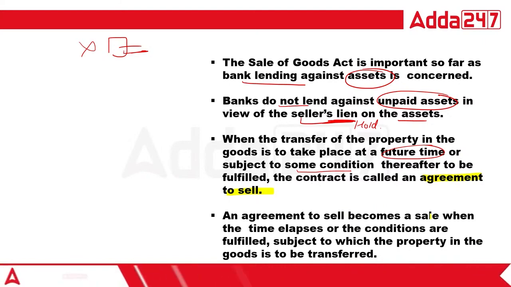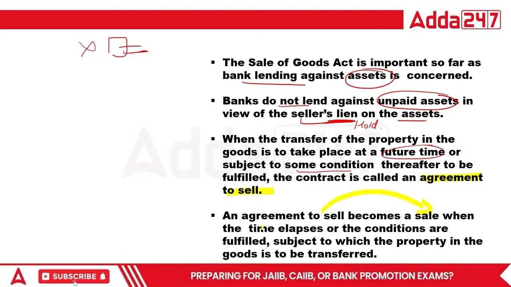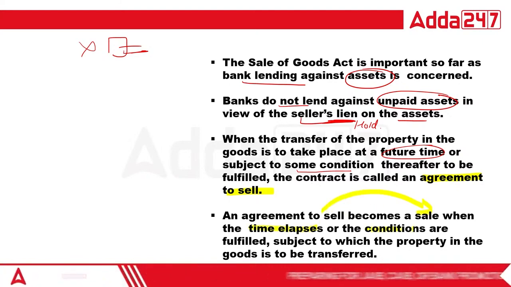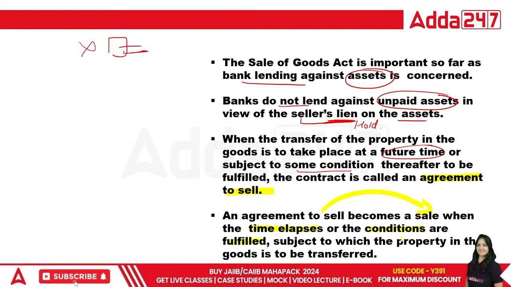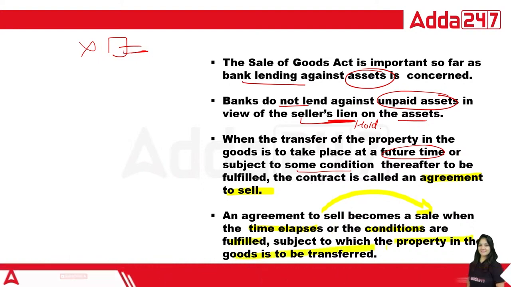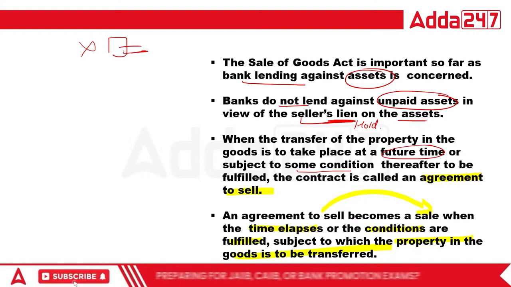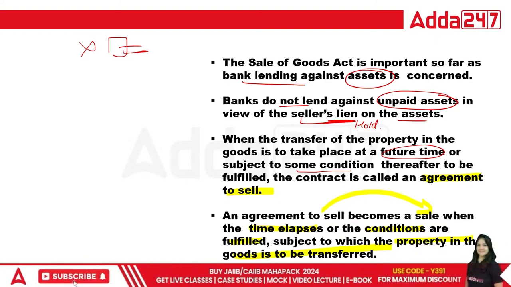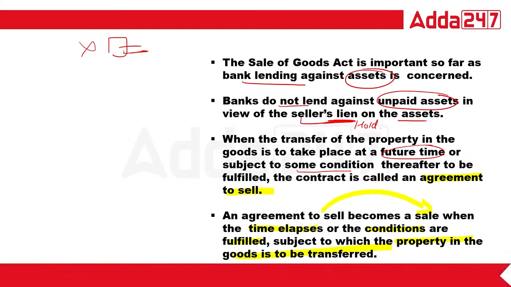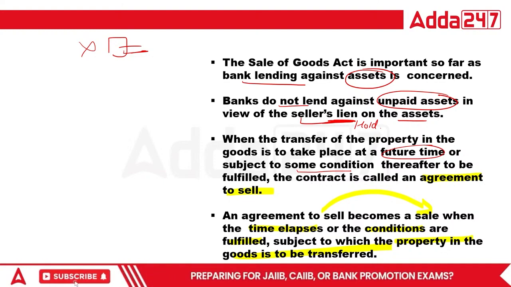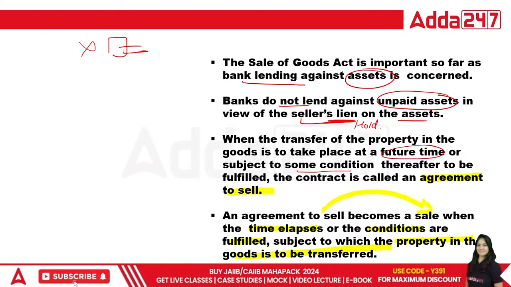So an agreement to sale becomes a sale when the time elapses and the conditions are fulfilled, subject to which the property in the goods is to be transferred. So this is the complete example of sale and agreement to sale. Is that okay? So this is very important. Let's now do the questions of this one. The questions are very much important to understand this point.